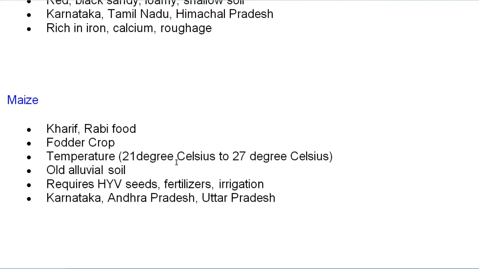Temperature required is 21 degrees Celsius to 27 degrees Celsius. Old alluvial soil is suitable for growing this kind of crop. Requires high yielding variety seeds, which is the full form of HYV, fertilizers, irrigation, and even the areas like Karnataka, Andhra Pradesh, Uttar Pradesh are suitable for growing this kind of crop.